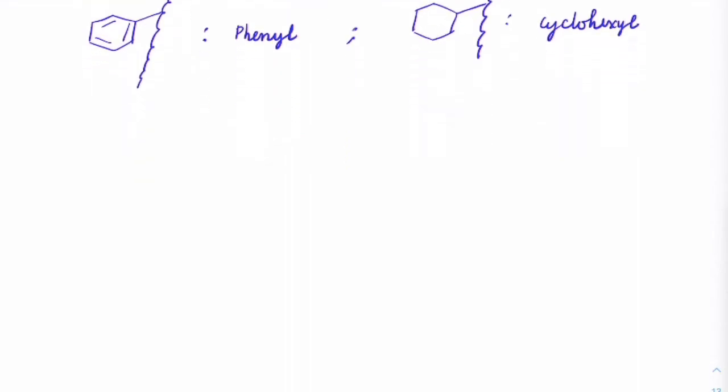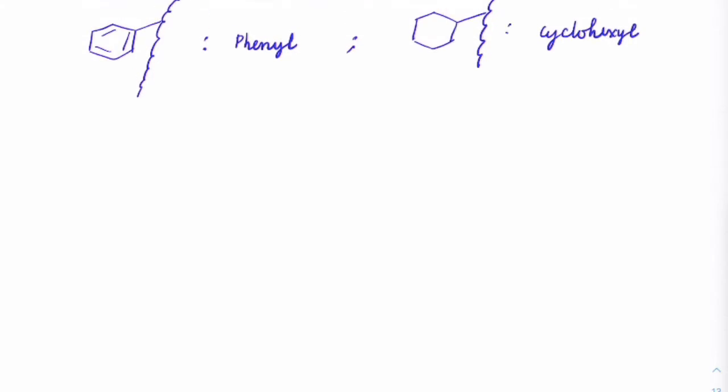Okay. Now, there are some special cases where the naming would be slightly different. That is, if you have two different connections, then how do we name it? For example, in case if you have RCH double bond and that itself is directly connected to the main chain. Okay. Instead of single bond connection, it is directly a double bond connection which is connected like this. So if it is a double bond connection on it, then we will call it as alkylidene. We will use the word alkylidene.